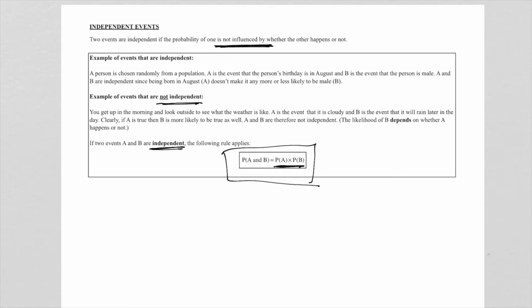This is the last one of the rules of probability that you need to know in grade 11. The first one, remember, was the general rule. And then we spoke about the special events: mutually exclusive, exhaustive, complementary events. And then the last rule, the rule for independent events. So let's now look at a few examples to illustrate how we're going to use this rule together with some of the previous rules.